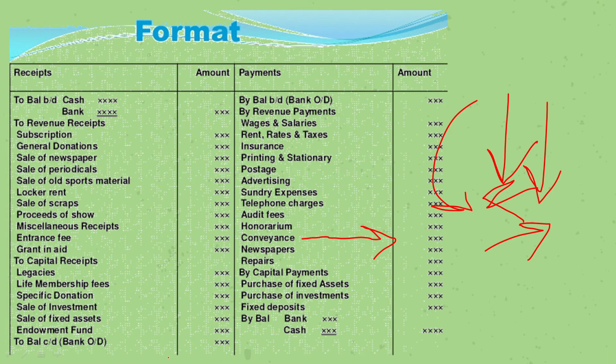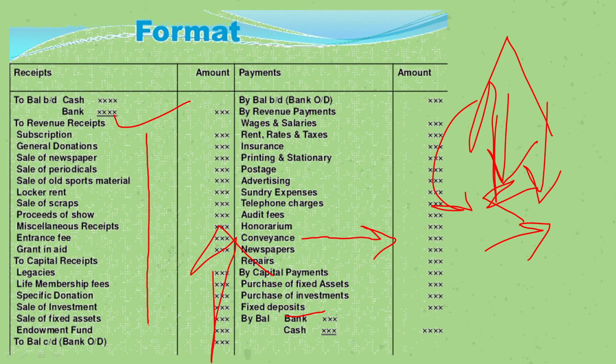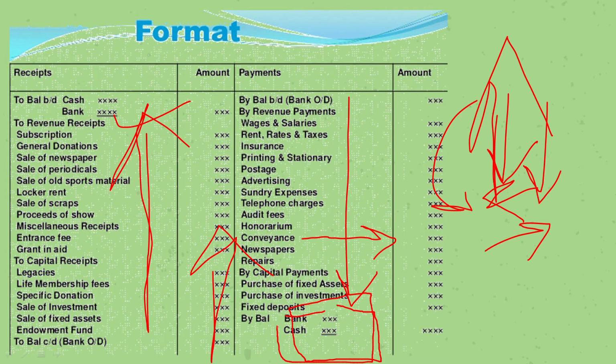Now capital payments, it's like I purchased a fixed asset, so whatever I pay for purchasing it, or I've purchased an investment, so whatever I pay for that. And at last we write here the closing balance. So after this was the opening balance, and now we got all this amount of money this entire year, and we paid this much amount of money in these many things this entire year. Now whatever we have left at last, that is our closing balance.